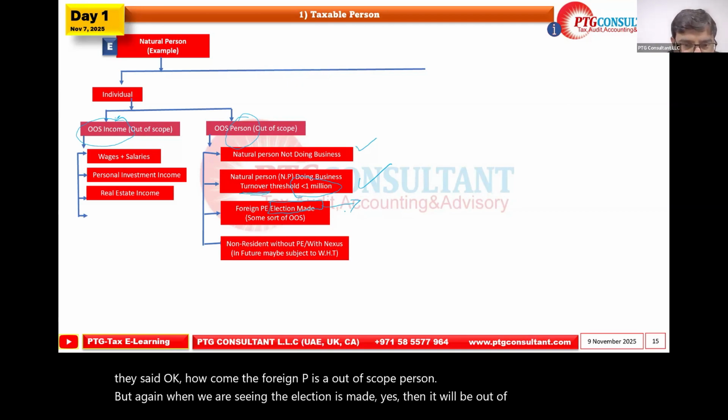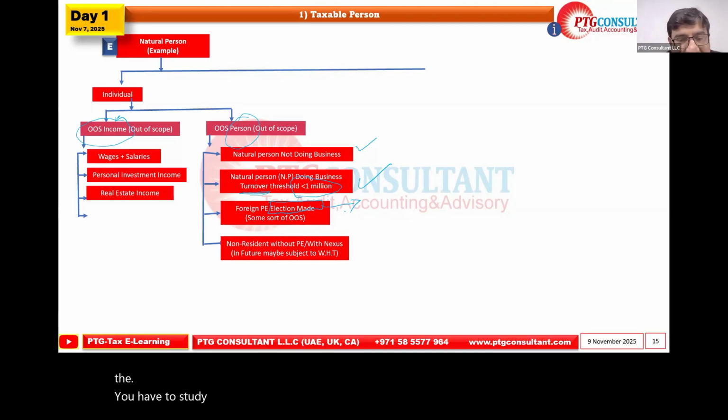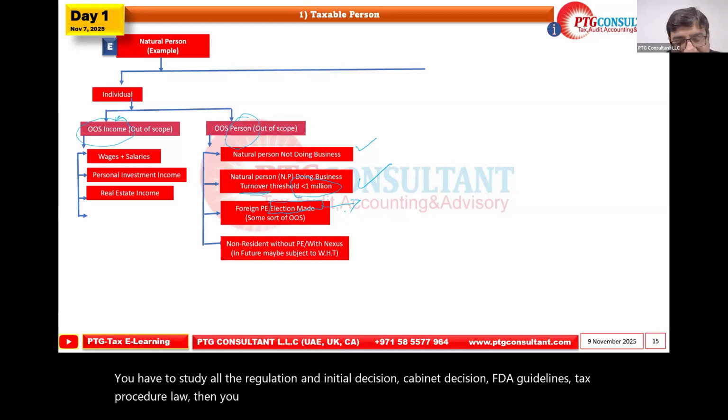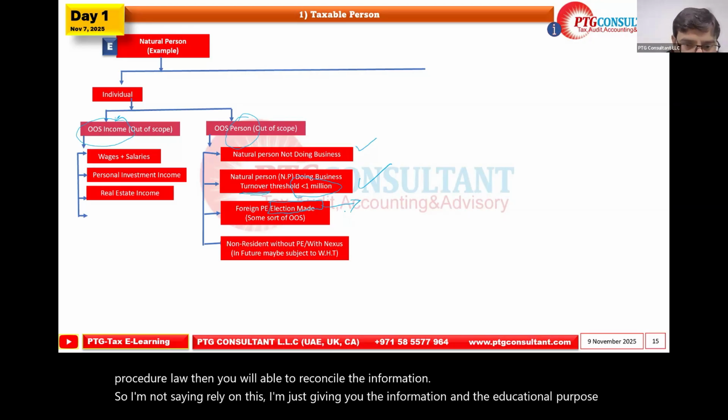And the information I'm giving you is in a very summarized way, it is not as easy. It's available in the tax laws. You have to study all the regulation, ministerial decision, cabinet decision, FTA guidelines, tax procedure law. Then you will be able to reconcile the information. So I'm not saying rely on this. I'm just giving you the information for educational purposes. You go dive in and double check.